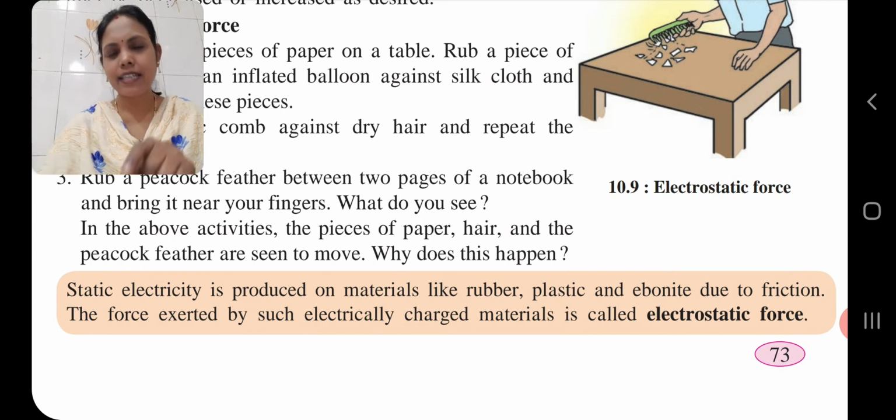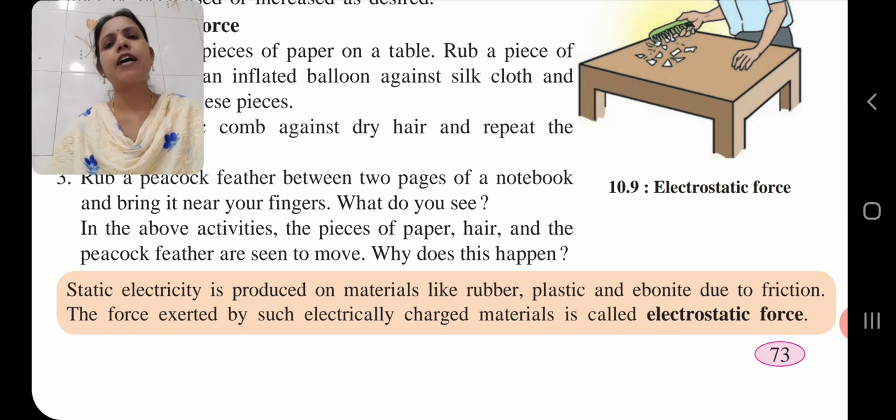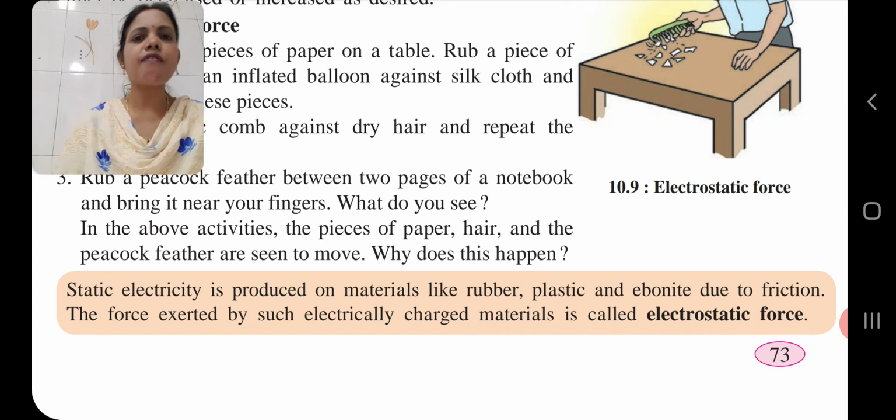Now the next one, balanced force. What is a balanced force? Forces act in opposite directions with the same magnitude. It means both sides will have the same balance. Suppose this side is 5 kg, then the other side is also 5 kg.